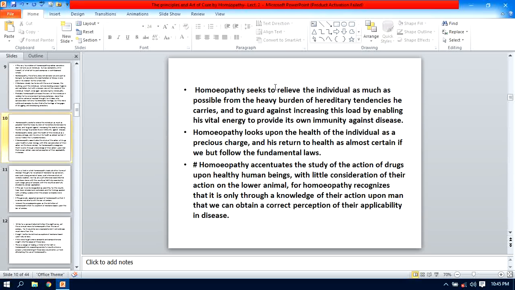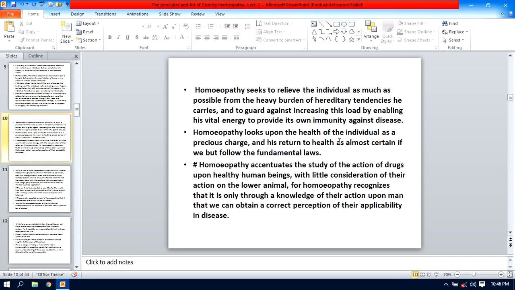Therefore, he said that homeopathy seeks to relieve the individual as much as possible from the heavy burden of hereditary tendencies. Heavy burden means the burden of the miasmatic tendency he carries, and to guard against increasing this load by enabling his vital energy to provide its own immunity against disease. This miasmatic pattern and the complexity of the miasm may increase the burden on the immunity of that particular person, and therefore it is your duty to remove this burden, this load which he carries.